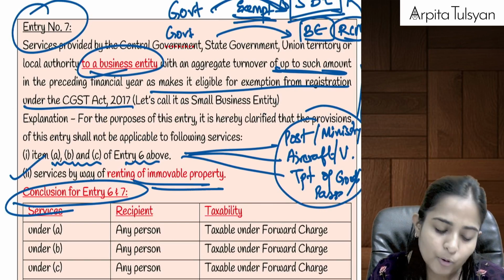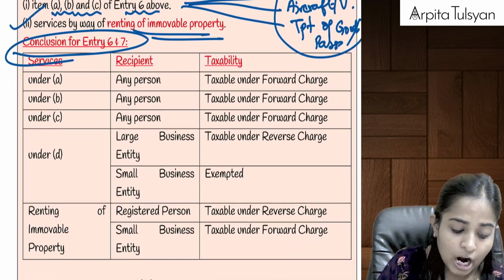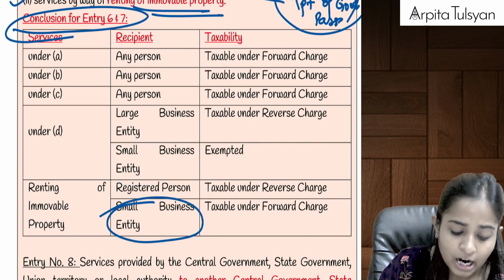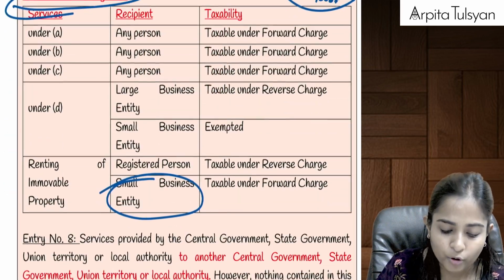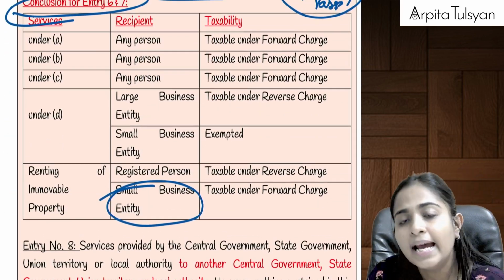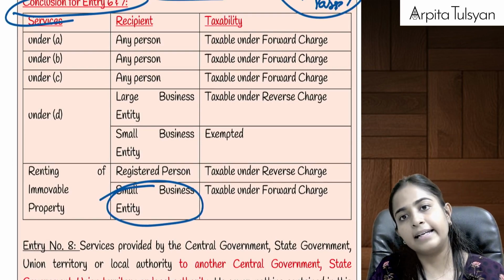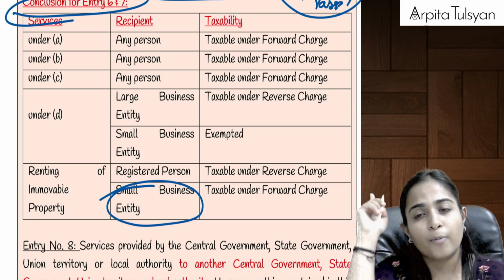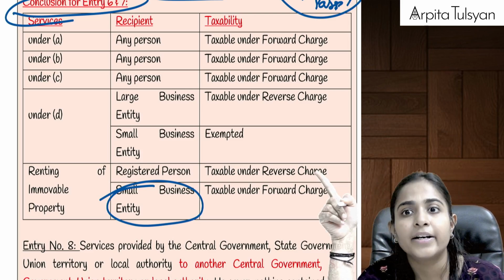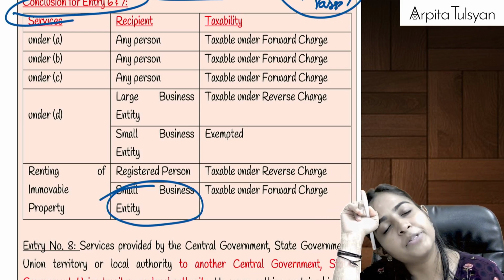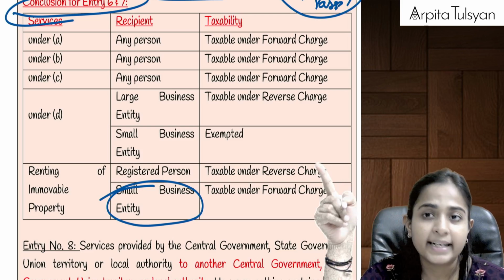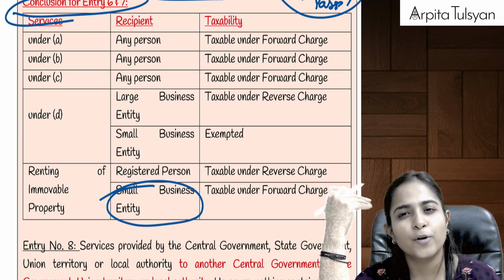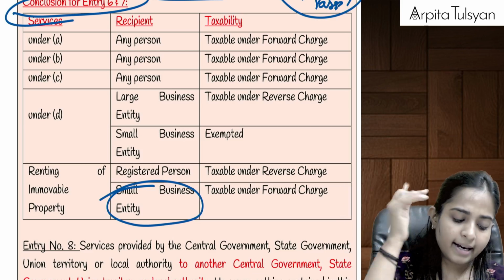And next, this point is also not applicable to services by renting of immovable property. Means if government is providing services of immovable property to a small business entity, okay, renting of immovable property to a small business entity, then also it is not going to be exempted, then it is going to be taxable. And we had already studied it earlier that if we are providing renting of immovable property services to any registered person, we had studied it under RCM chapter, renting of immovable property provided to any registered person, that will be totally taxable, and that too under reverse charge mechanism, because we are again shifting the responsibility on the registered person.